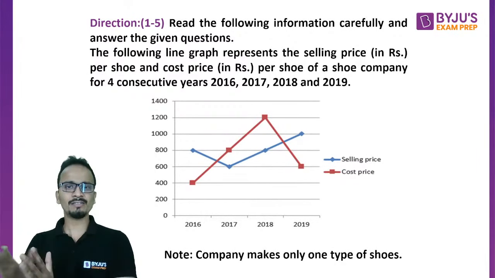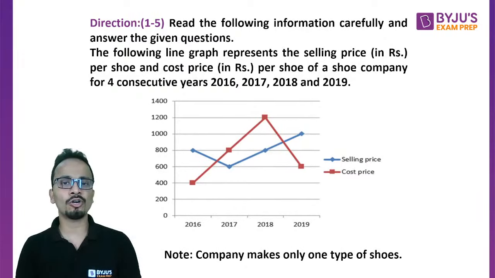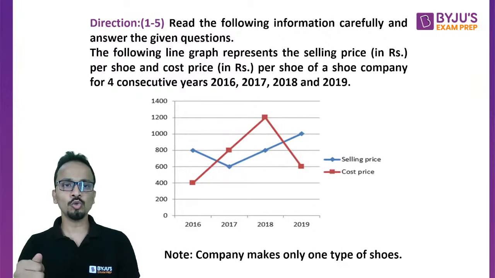These are the 4 years for which data is mentioned below in the line graph, and this data is about the selling price and the cost price of one pair of shoes for the years 16, 17, 18 and 19.